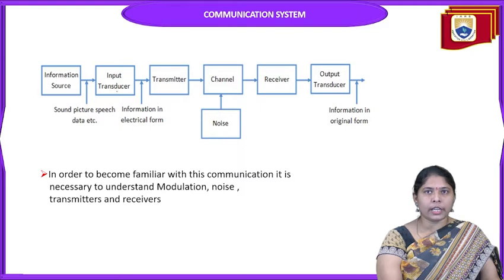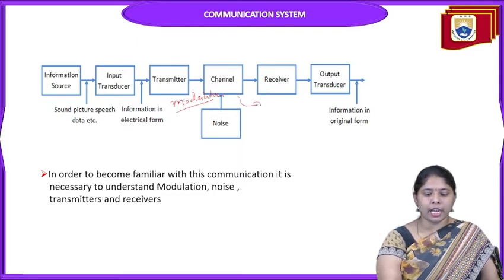Because a sound signal is an acoustic signal, the acoustic physical energy has to be converted into electrical form. So here the output is in electrical form, and the electrical form is given to the transmitter. In the transmitter, there is a concept called modulation. Modulation is done at the transmitter, and the modulated signal is transmitted to the channel.